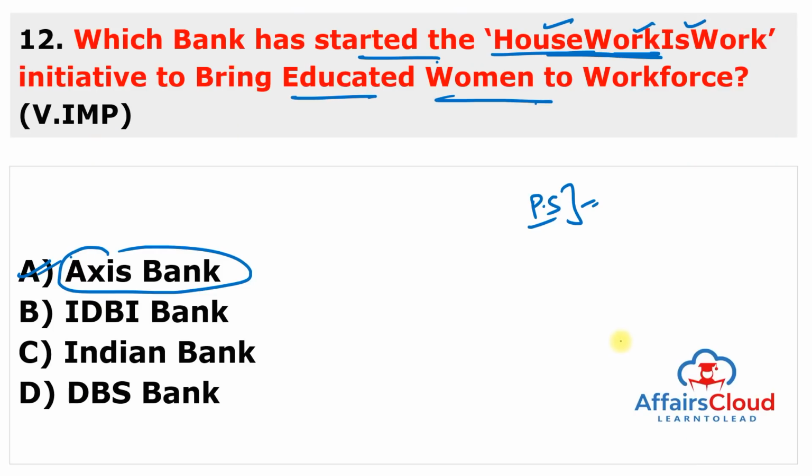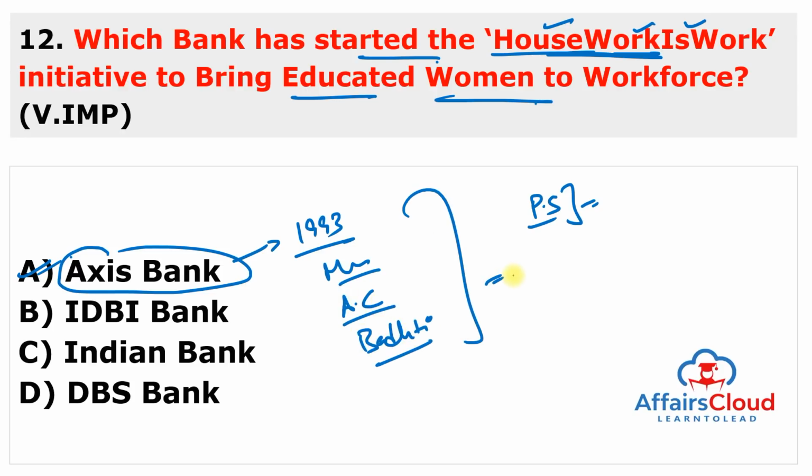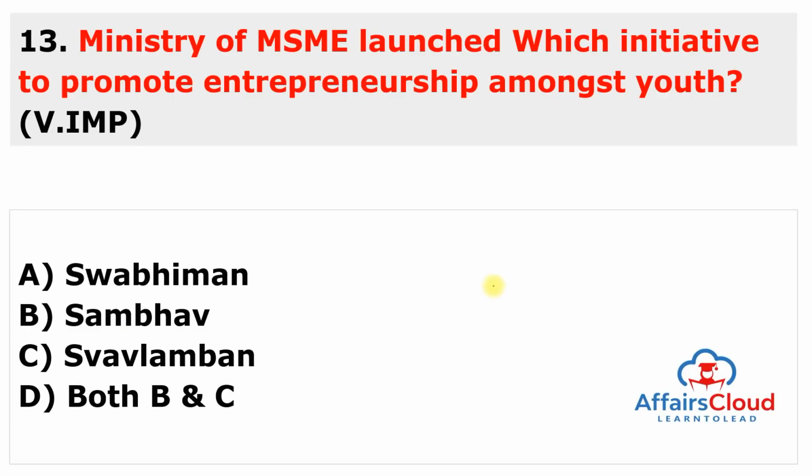And you can also remember its main aim is to give confidence to the women about their employment and also about the skills they possess, and that they could fit in various job roles in a bank. And Axis Bank pays a suitable salary package as per their suitability to the job, skill set and experience. And remember about Axis Bank here. Axis Bank was established in the year 1993. Its headquarters is in Mumbai. Managing Director and CEO is Amitabh Chaudhry, and the tagline is Badhti ka naam Zindagi. Moving to the next question.